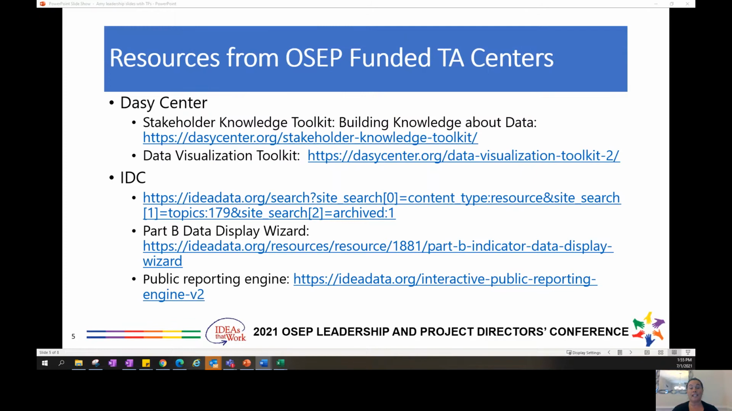Both the Center for IDEA Early Childhood Data Systems, DaSy, and the IDEA Data Center, IDC, have resources on data visualization. I've linked to just a few of these resources on this slide.